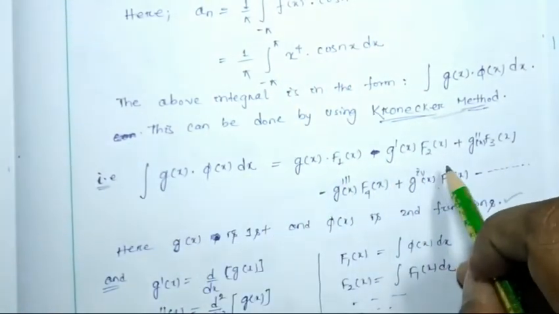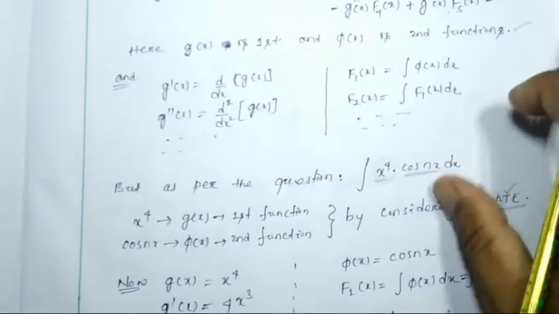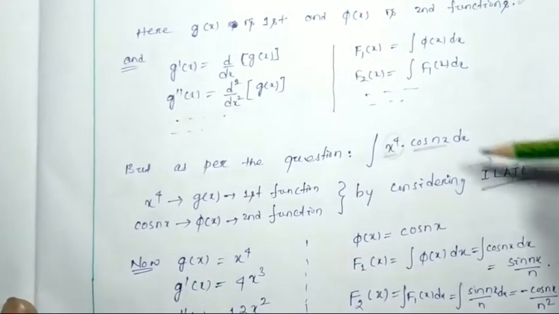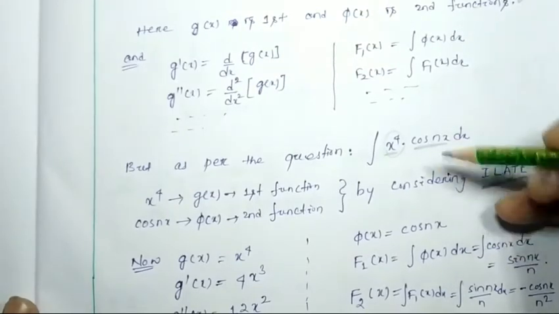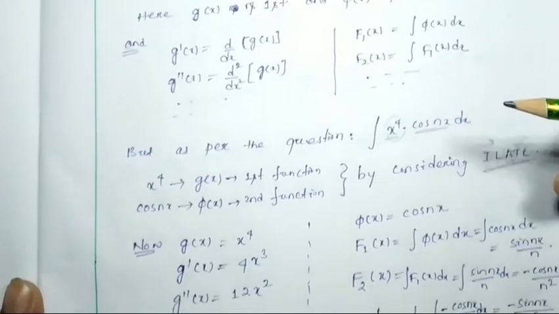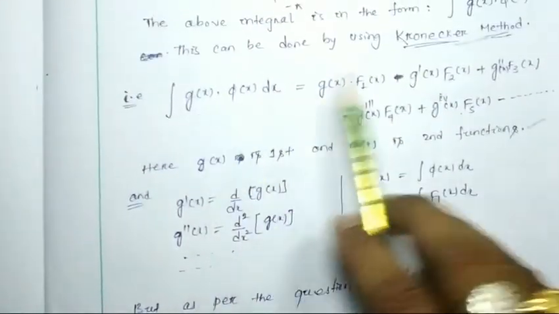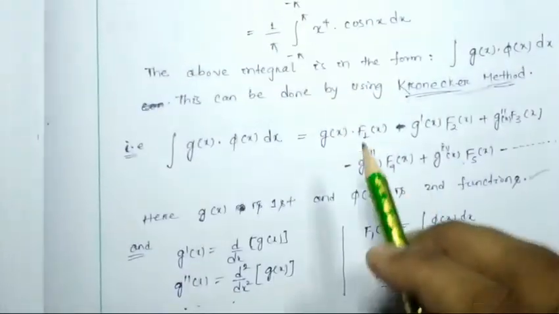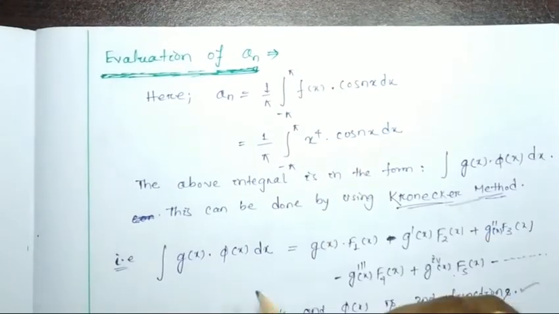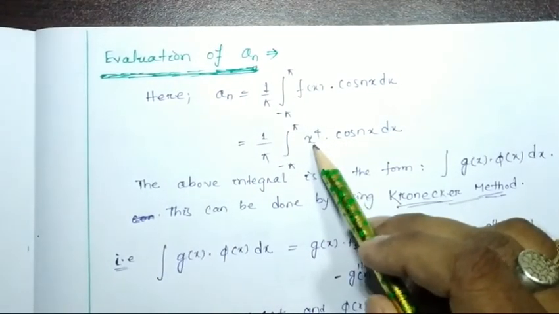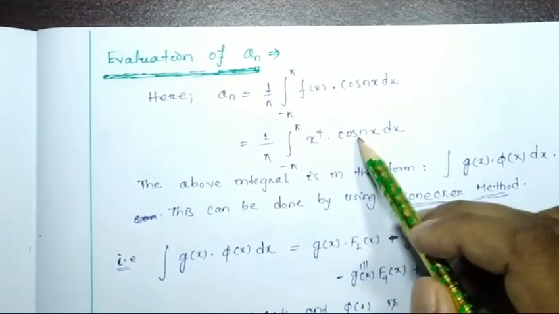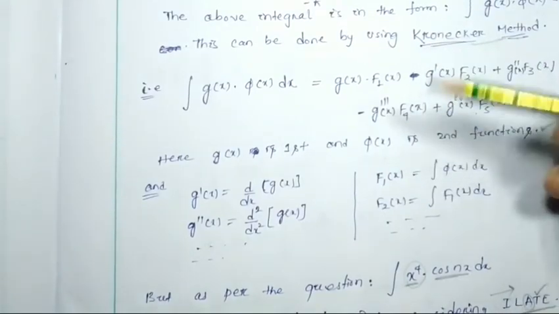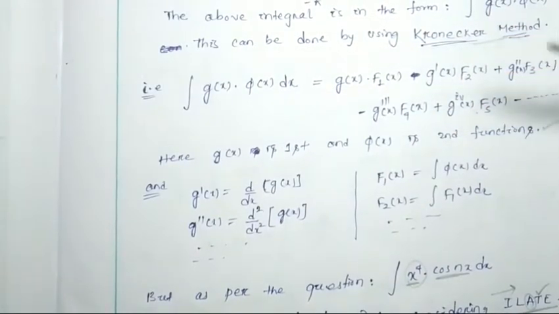So now I suggest that you go through the steps and become familiar with this method, so that it will help you write the direct answer like this. Suppose we have this integral, directly I have to consider this as arithmetic, this as trigonometric, so this will be gx, this will be phi x, like that. These steps will not be written in our future problems.